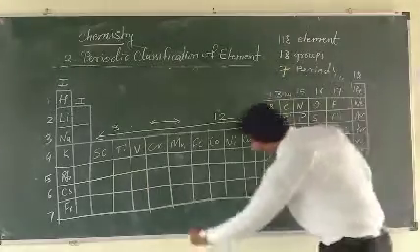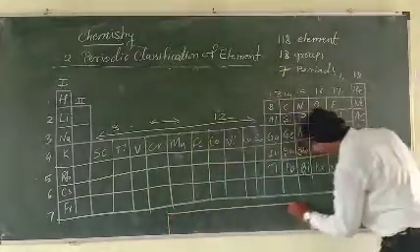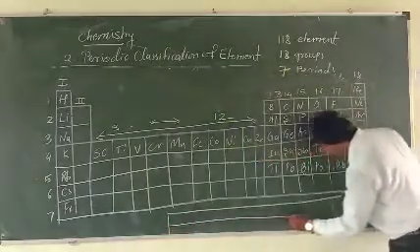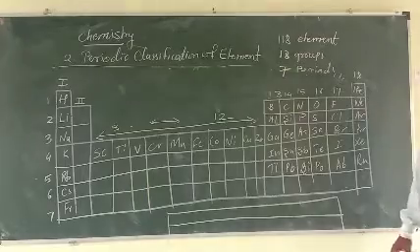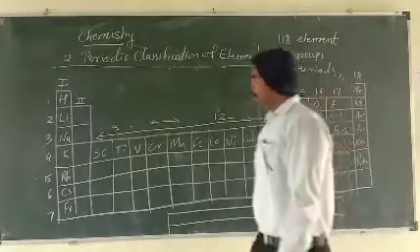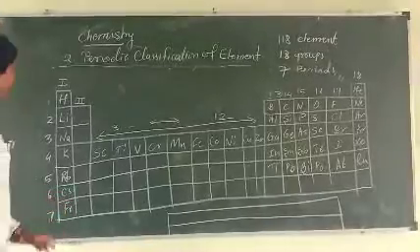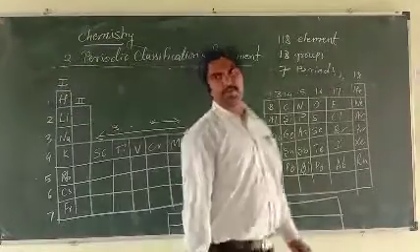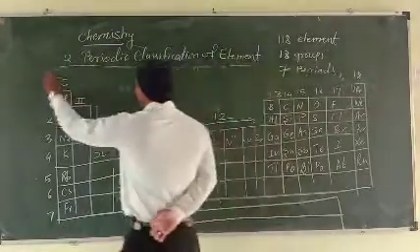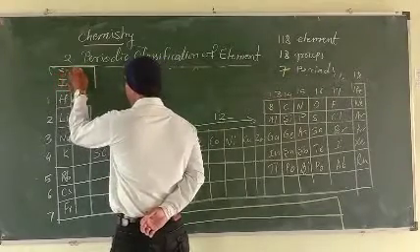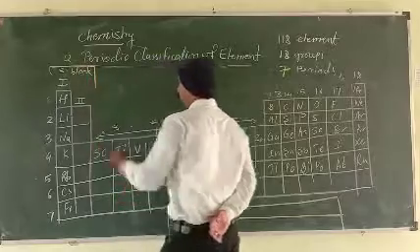Below the periodic table, there are also two rows present. Okay. Now listen carefully about your periodic table. The first elements, groups first and second, are the S block. Which block? S block.